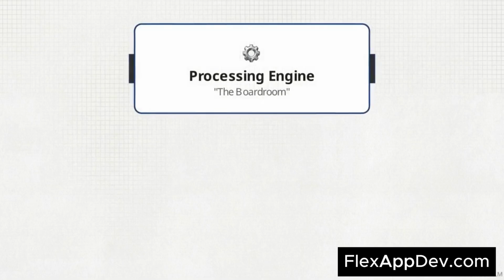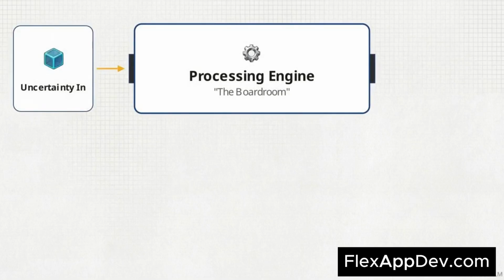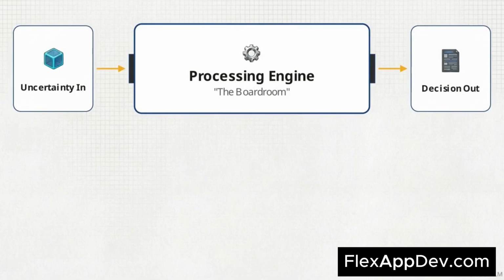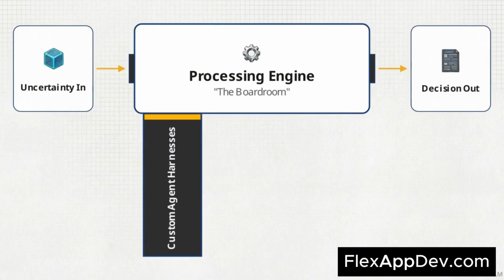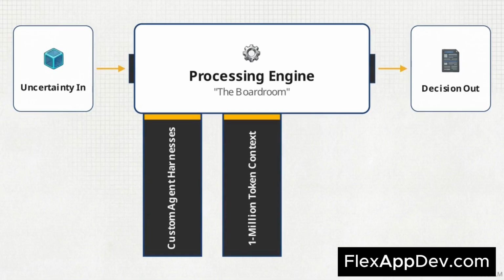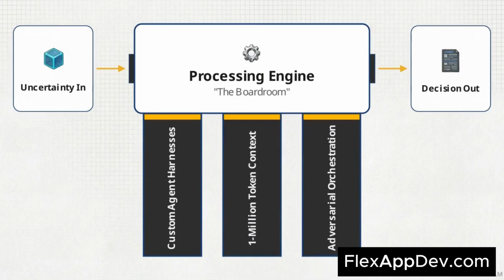The gold standard for strategic output is the high-density executive memo popularized by top-tier tech CEOs. These rely on verified facts, rigorous debate, and clear constraints. To replicate that quality in code, we have to build a primary pipeline: uncertainty in, decision out. Constructing this pipeline requires 3 distinct pillars: custom agent harnesses, the 1 million token context window, and adversarial orchestration.